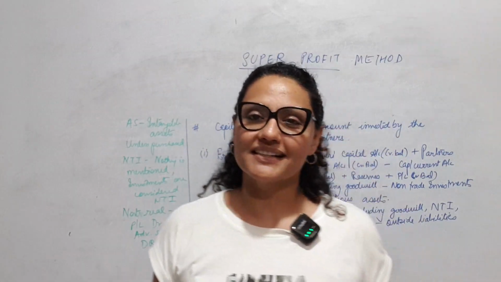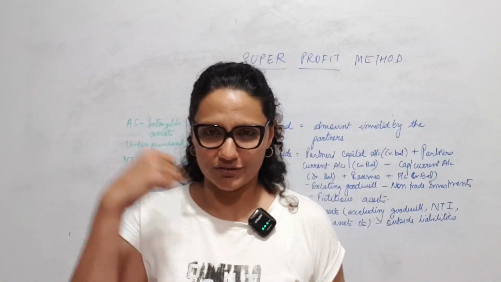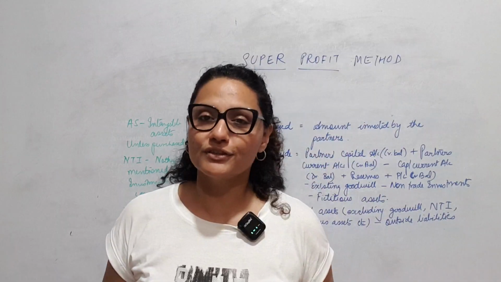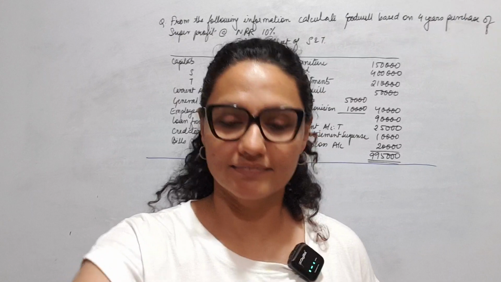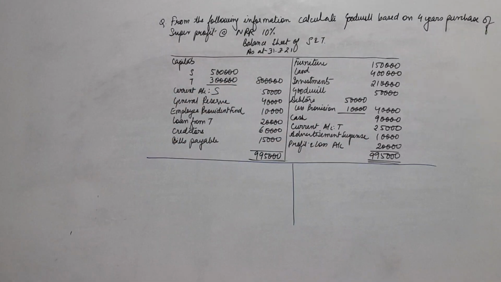Let us take a quick sum to find out capital employed. Meanwhile, just read that formula once again quickly. I hope you made a note of it. And so that you can follow better the next sum that I am taking here. Let's start. From the following information, calculate goodwill based on 4 years purchase of super profit at NRR 10%.